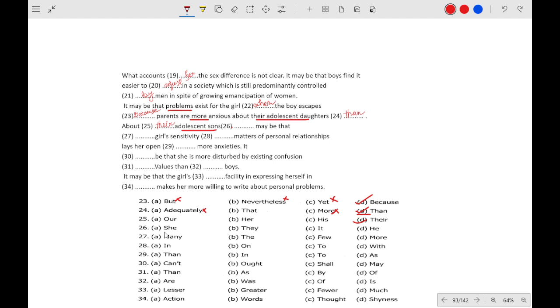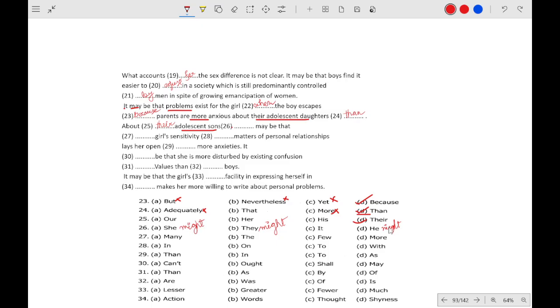Okay, no. Whenever there is "it" with "may", it is "it may". With she, they, he, there will be "might": he might, they might, she might.